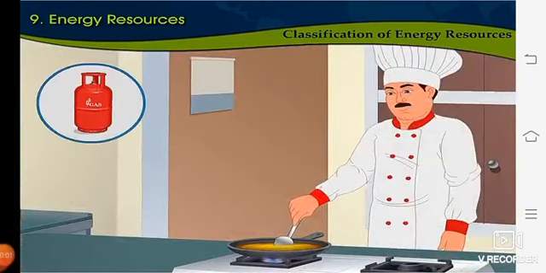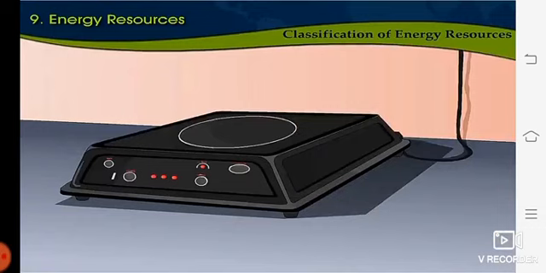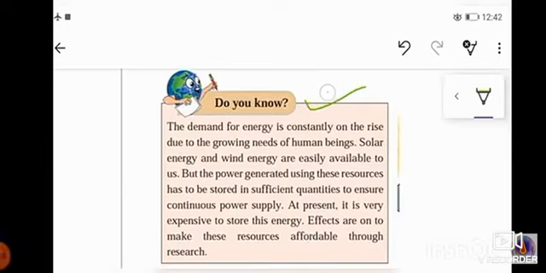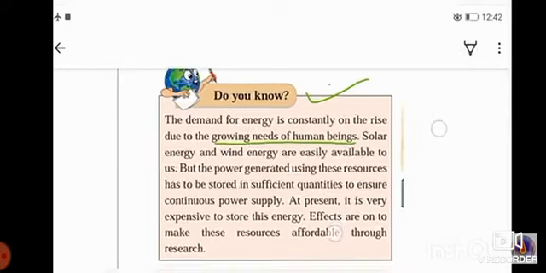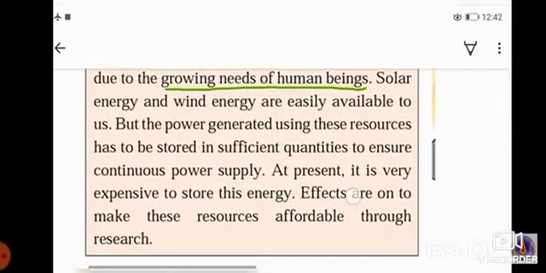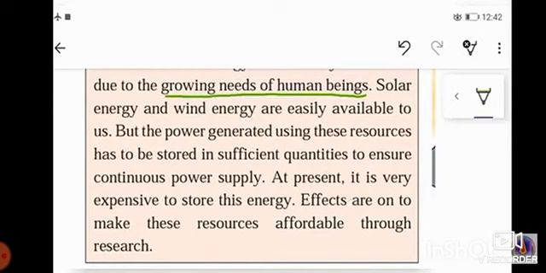In this picture we made use of natural gas for cooking. We can make use of electrical appliances as an alternative for this picture. So now let us study, do you know, from page number 54. That is, the demand for energy is constantly on the rise due to the growing needs of human beings. Means the needs of human beings are going on increasing, and to satisfy these needs we are making more use of energy, and thus demand for energy is constantly increasing.